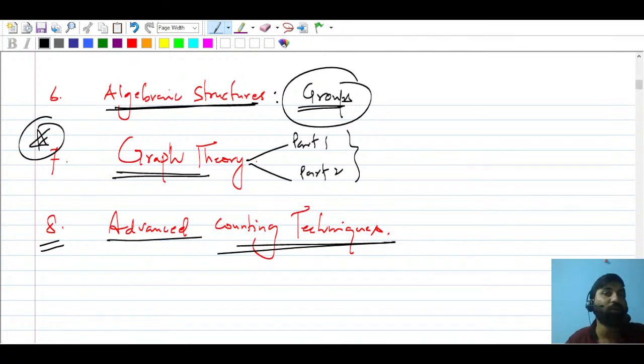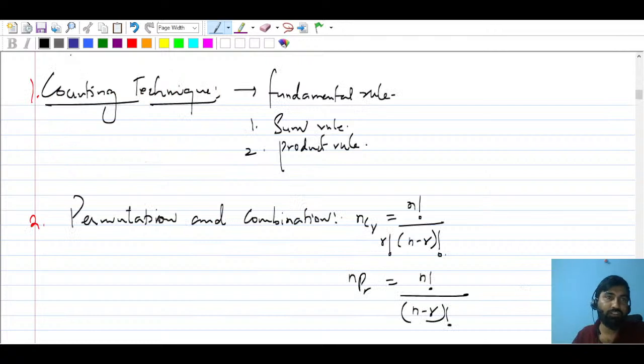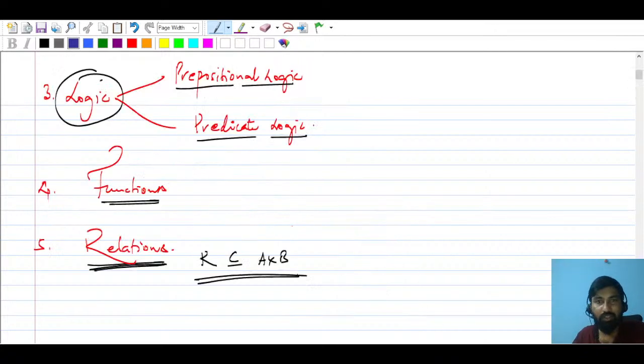Advanced counting techniques are nothing but the last topic of permutation and combination which you study for JEE preparation, like permutation and combination with repetition, and we talk about derangement problems. So computer science is all about common sense as well as logical understanding. If you can develop logic, you can do far better. So let's talk about the first topic. I have given you the outline here.